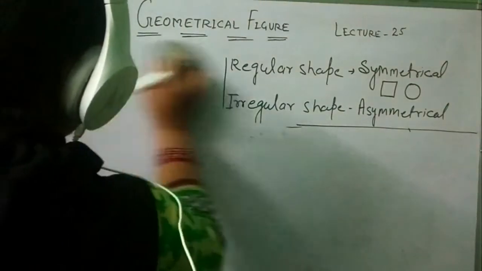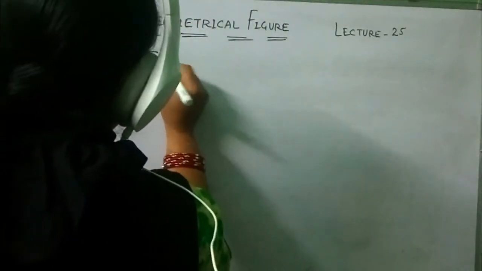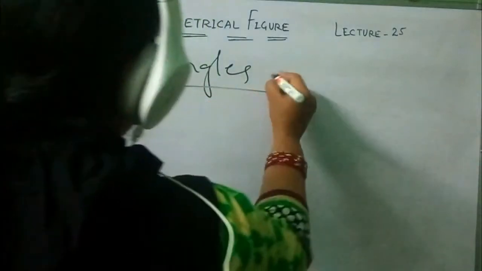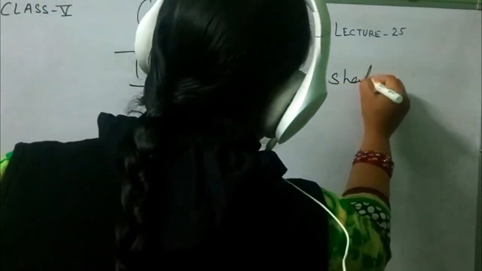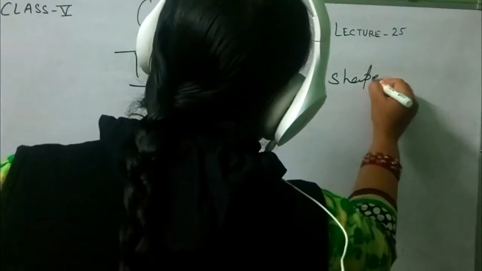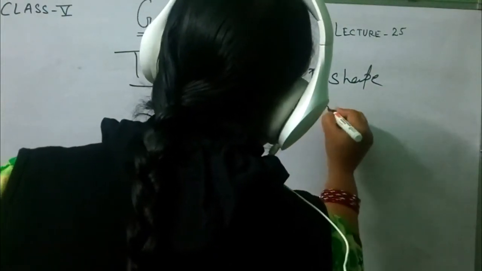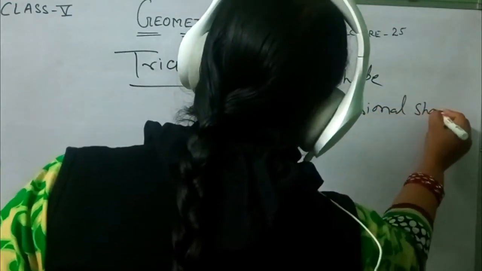Now students, you have to learn about triangles. That is a 2D shape. 2D means two-dimensional shape.